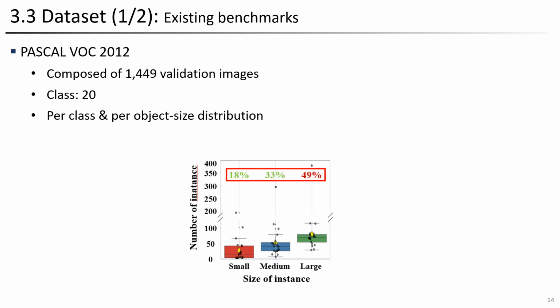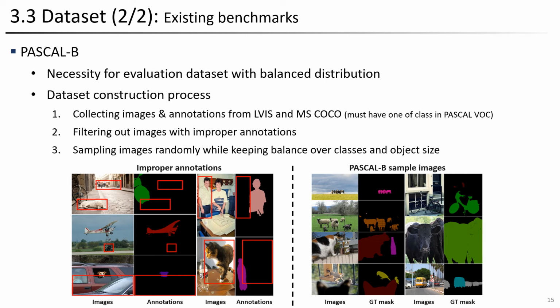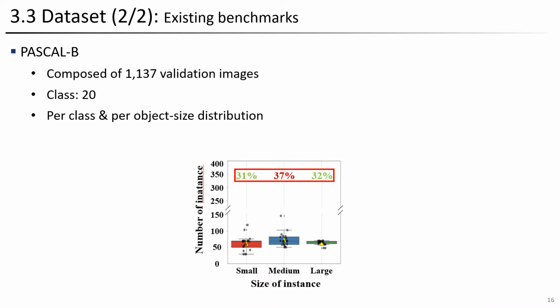Next, we analyzed the shortcomings of existing datasets and proposed a new evaluation dataset. Firstly, in the widely used PASCAL VOC benchmark, it is observed that objects with larger size occupy about half of the dataset. We believe that when evaluating with imbalanced datasets like VOC, it is challenging to achieve reliable results. Therefore, to address these issues, we created a balanced evaluation dataset. The process of constructing the dataset is as follows.